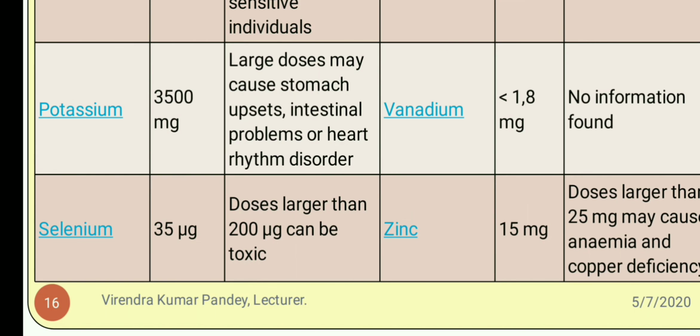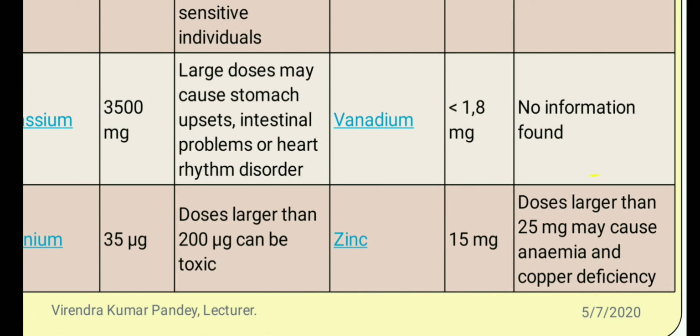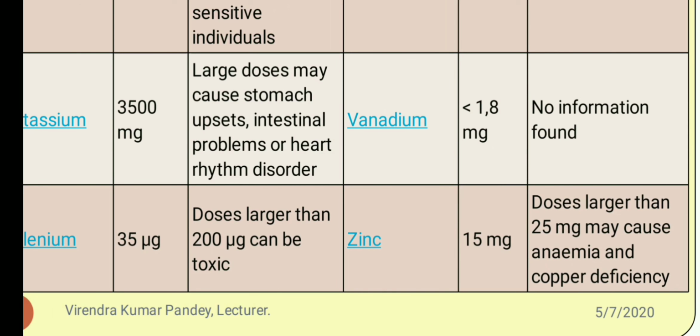For selenium, 35 mg is the amount as per RDA. Doses larger than 200 mg can cause toxicity. If we talk about zinc, 15 mg is the amount, and doses larger than 25 mg may cause